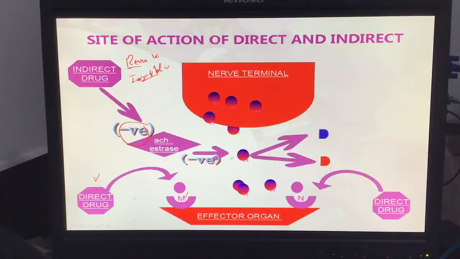They block this enzyme, so there is no more breakdown, and the acetylcholine level increases. The direct drugs directly stimulate the receptor. So parasympathetic function will be increased. That is the mechanism of action of direct and indirect drugs.